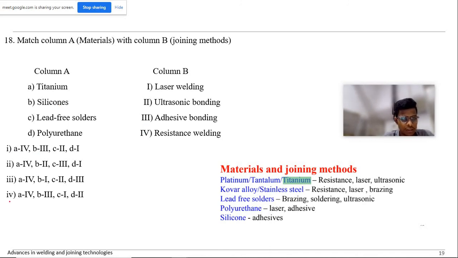So B3 means 1 or 4. Then C, lead-free solders. Yeah, 1 is the answer. Maybe in the key it is mistakenly written, some typo has happened, I think. So 18, 1 is the answer.